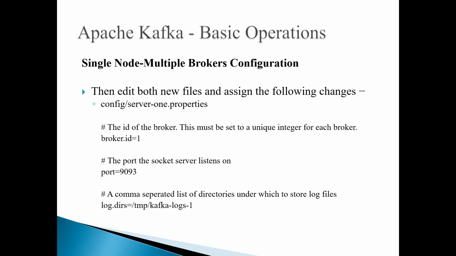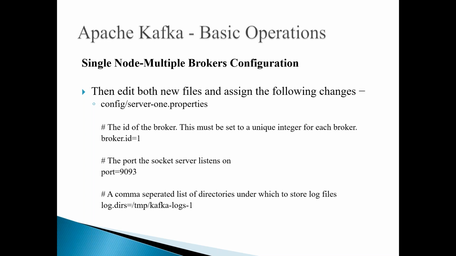Now you open this new file, because we copied it, and then you have to open this server1.properties and make some changes, because this property file will have a field called broker.id. So in one single cluster, the Kafka broker IDs should be unique. The default broker ID would be 0, and for server one I can give the broker ID as 1. The ID of the broker you mention here must be set to a unique integer for each broker. That is the reason we have to enter it.